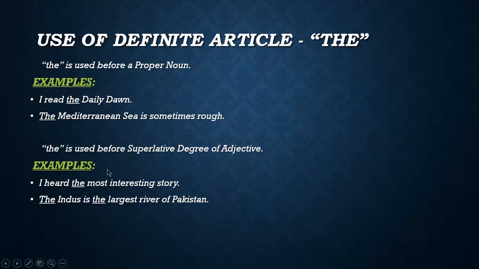Now I'm showing you some examples here. I heard the most interesting story. Most is the third degree of adjective, or you can say the superlative degree of adjective. The degrees are much, more, most. So most is the superlative degree and I use the before that. Next example: The Indus is the largest river of Pakistan. You can see that Indus is a proper noun, so I have used the before it. And for the example of superlative degree, largest is a superlative degree, so I have used the before it.